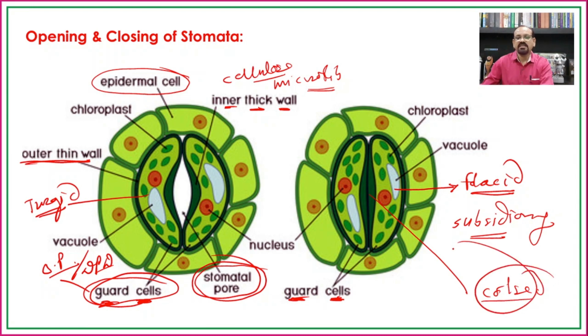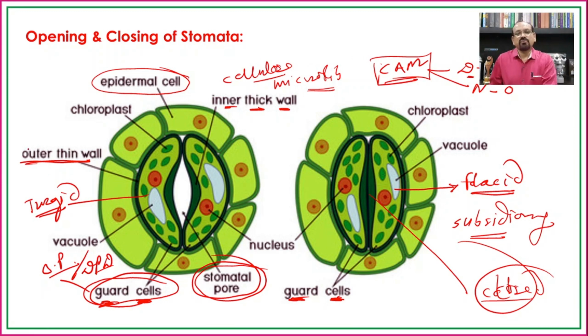It is not necessary that every plant shows open stomata during the day, because when we see the CAM plants, the crassulacean acid metabolism, which we will see in photosynthesis, in these plants the stomata are closed during the day and open during the night. So it is not necessary that stomata are open only during the day and closed only during the night.